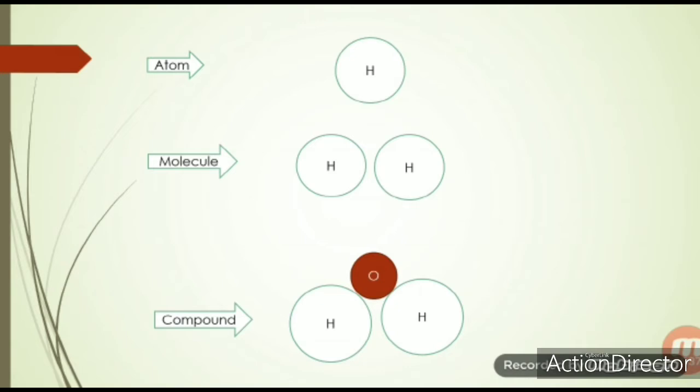If you see the uppermost part, it is nothing but a single particle, the single smallest particle, which is an atom. Now I have given the example of a hydrogen atom, but there are particular substances which cannot remain steady in a single form. So hydrogen's molecular formula is H2. It always requires two atoms together, and only then will one molecule be formed. Correct? So when H and H, two hydrogens, come together, a molecule of hydrogen will be formed.